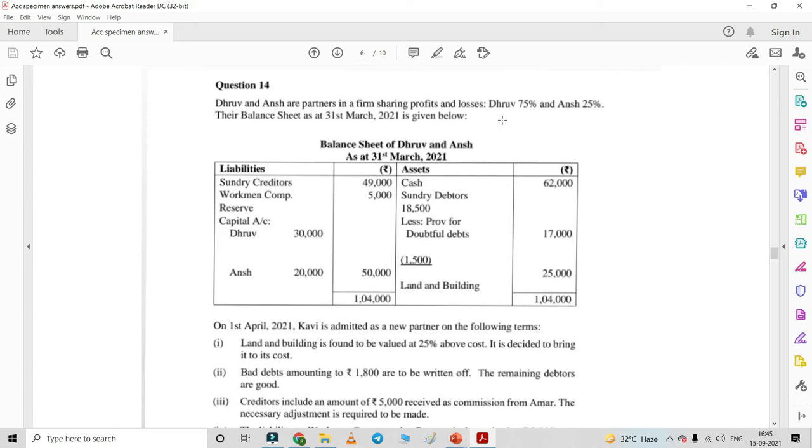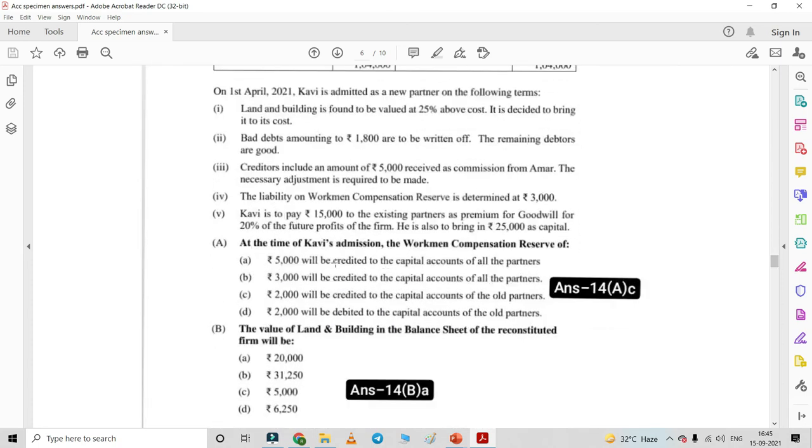So the profit sharing ratio will become 3 by 4, 1 by 4, that is 3 is to 1. Now on 1st April, Kavi is admitted as a new partner on the following terms. You can see here, at the time of Kavi's admission, what will be done to the workmen compensation reserve? The adjustment regarding workmen compensation reserve is given.